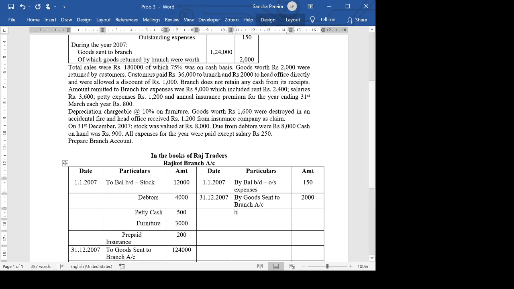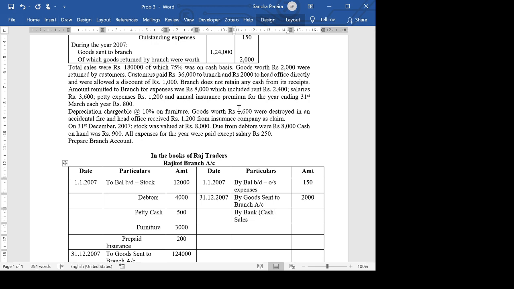Some people may put it by cash. I prefer to put it by bank. By cash is also perfectly fine because they have not told us how they are sending it. I'm just assuming that they're making a bank transfer. Okay, by bank, this is cash sales.